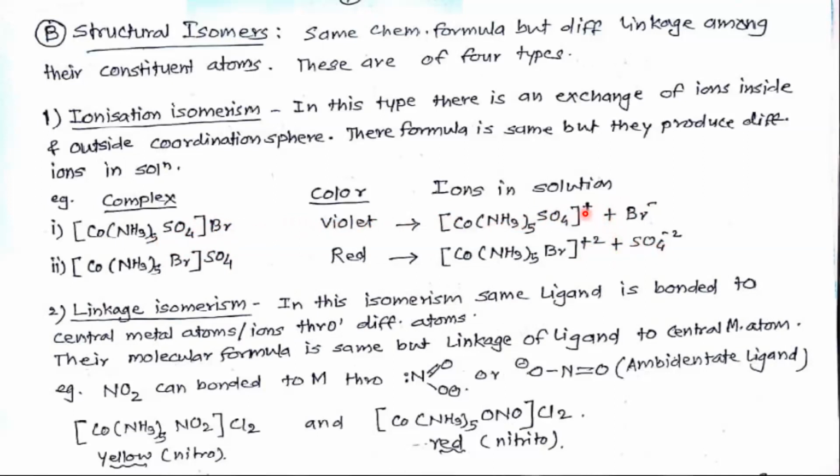So the charge on the coordination entity, the coordination sphere, is +1 and here +2. As the presence of inside and outside ions in the coordination sphere is different, their properties are different. The first has violet color and the second has red color.